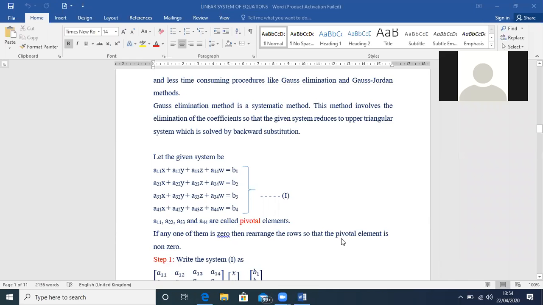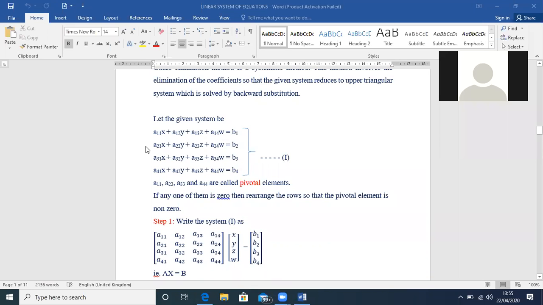Like before, let us consider a system of 4 linear equations in 4 unknowns X, Y, Z, W. Now see here, A11, A22, A33, A44 we call pivotal elements. Why?